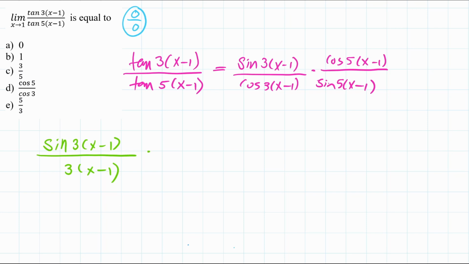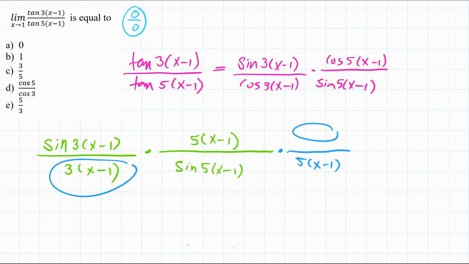And now for the other expression, which is sine of 5 multiplied by (x minus 1), I'll just multiply in the numerator by 5, and then I have x minus 1 here. Now you can't just multiply, therefore you also have to divide. So you divide this by 5 multiplied by (x minus 1), and of course you have to repeat this here.